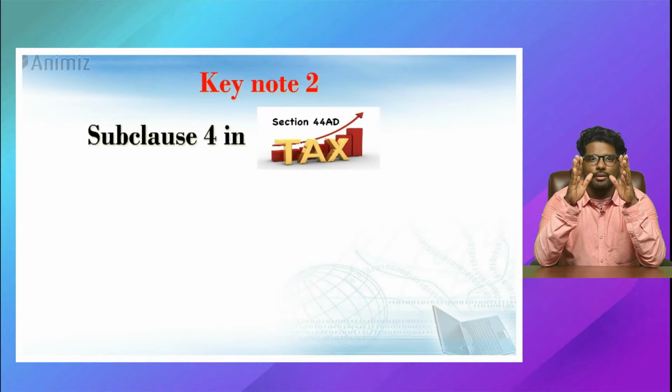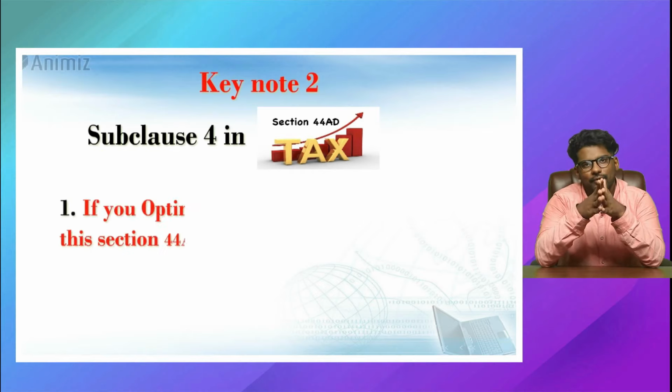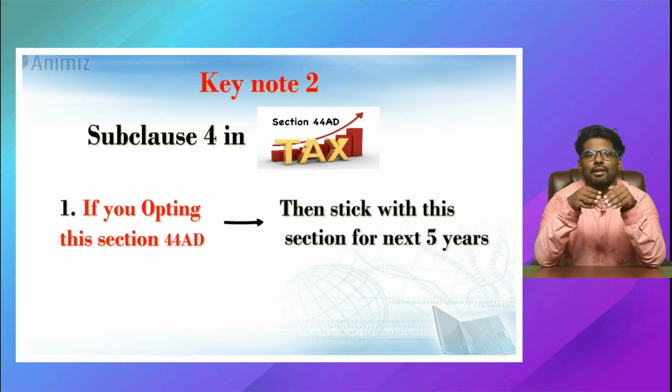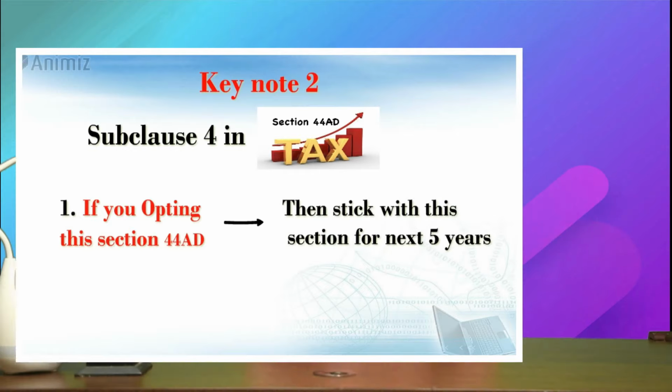What the sub-clause says is, if you are availing this 44AD section, you are bound to stick with 44AD for the next 5 years. Meaning, you should not jump between one mode of presumptive income reporting and then to normal income reporting. You can't jump in between.